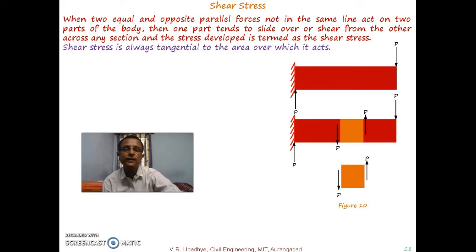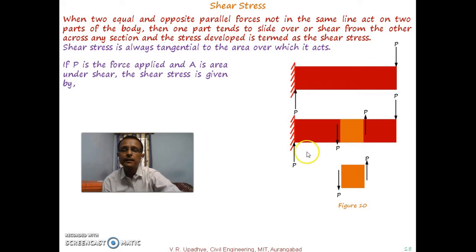So shear stress is always tangential to the area over which it acts. In the earlier analysis, force was applied along this length. Now the force is applied perpendicular to that, so it is tangential to the area of cross section. This is the area of cross section, and this force is tangential to it. Now again, if P is the force applied and A is the area under shear, then the shear stress is given by tau is equal to P by A.